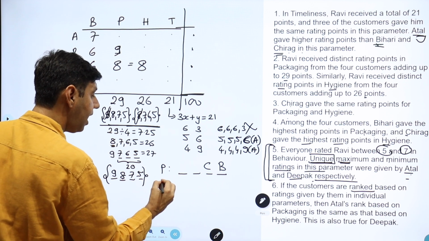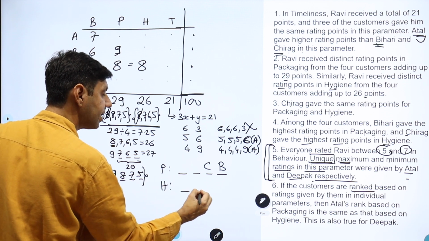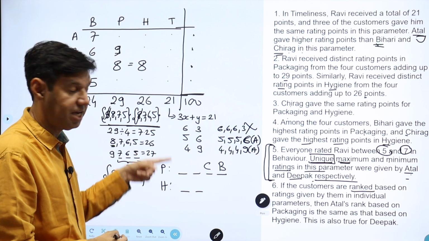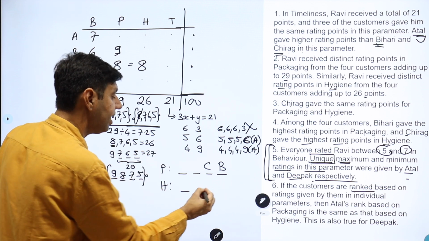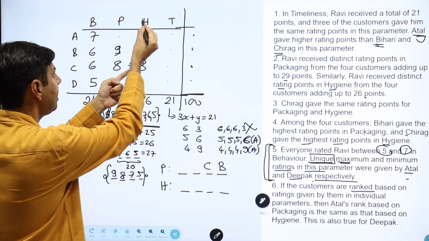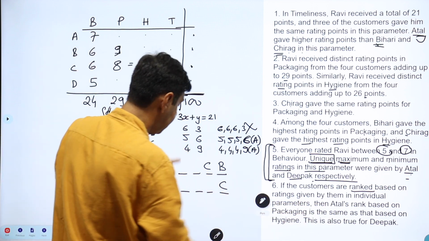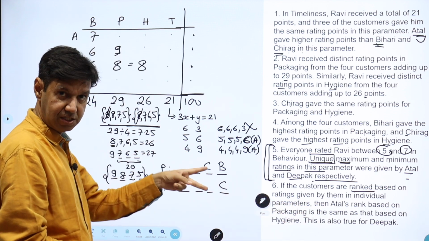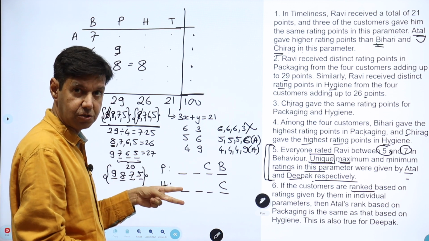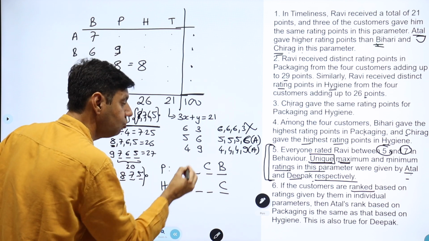So Atal and Deepak are going to be somewhere here. So in the hygiene also, Atal will be at the same position. Deepak will also be at the same position. And I know that in hygiene, Chirag is at the highest. Since Atal is at the same position in both these things and Deepak is also at the same, that means these two are those positions.